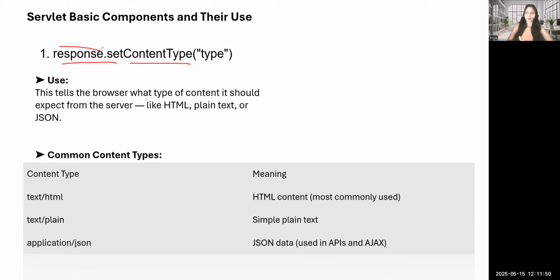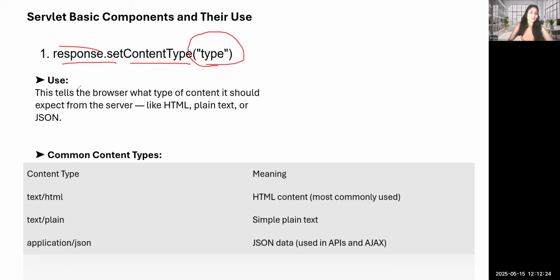Response is basically used when we write a servlet method, like the get method or the post method. They have two parameters: the first one is response, the second one is request. Response is basically how you send the data back, and setContentType is for setting the content, and inside it we define which types of files we are giving.